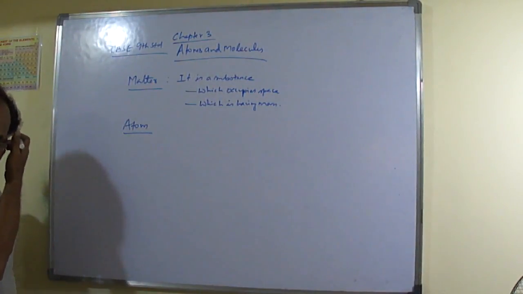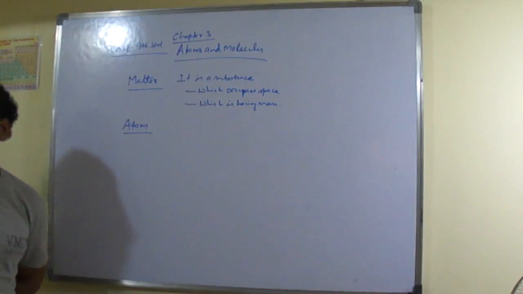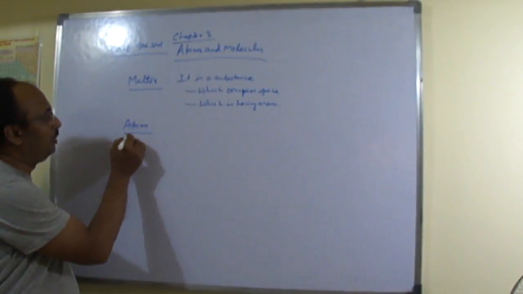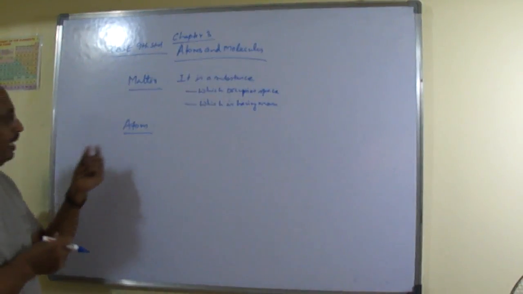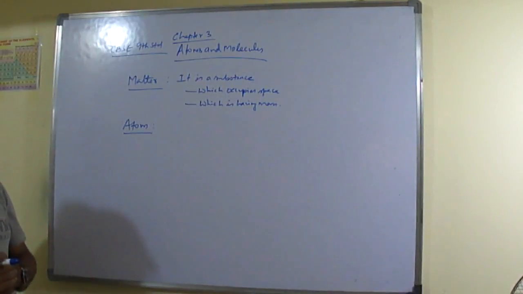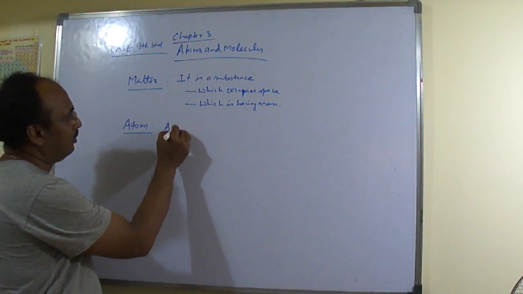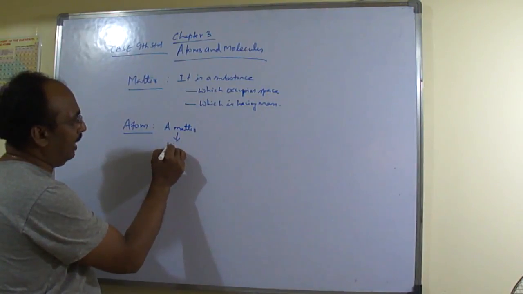See, in the early 18th century, some scientists, and even before 500 BC, our Indian scientists, are given credit for finding out about this atom. They told that when we go on further dividing matter, keep on dividing,